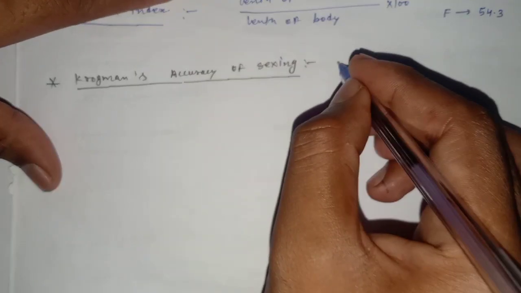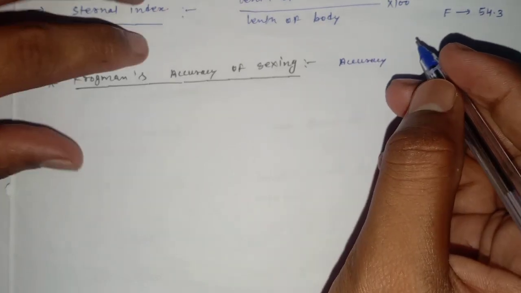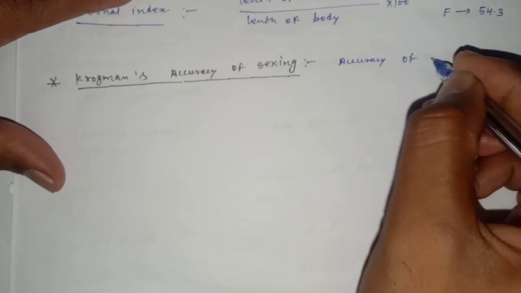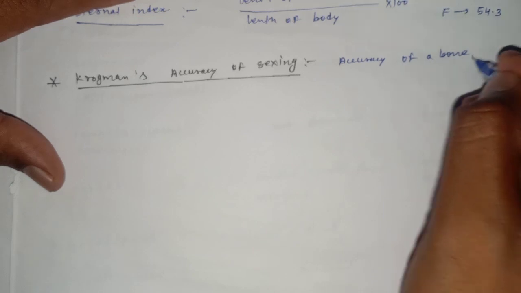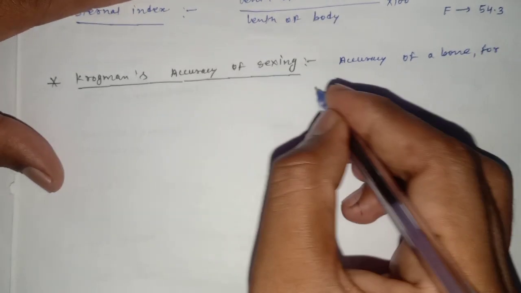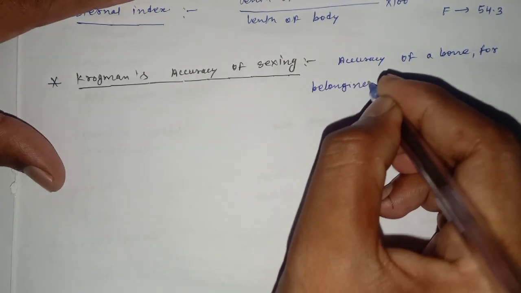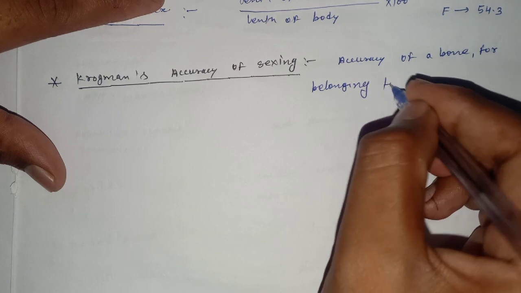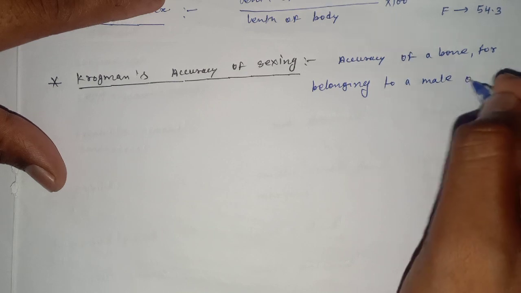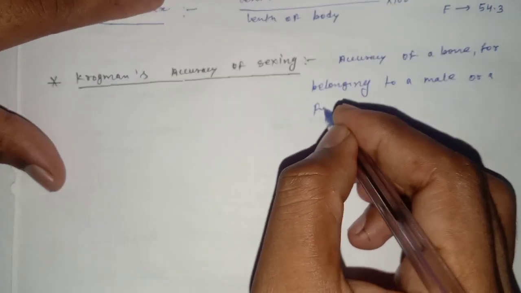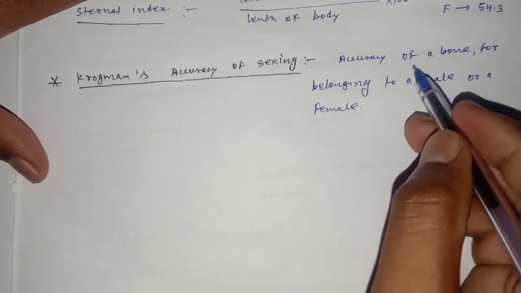The accuracy of a bone for belonging to a male or a female is known as Krogman's accuracy of sexing.